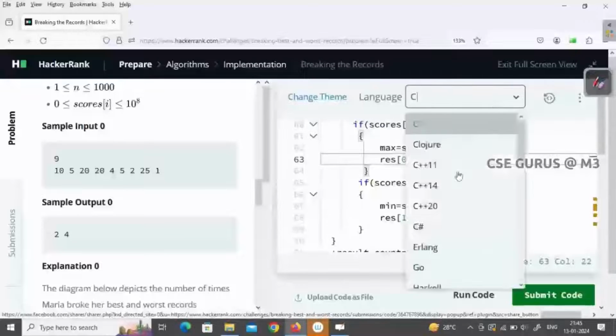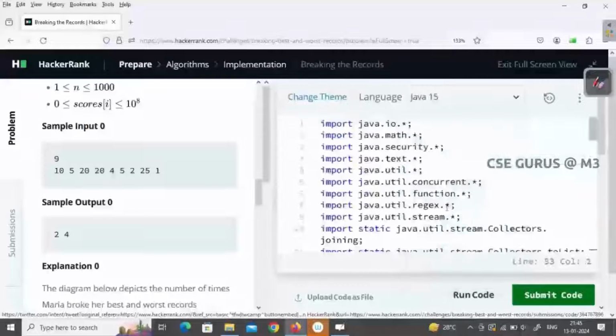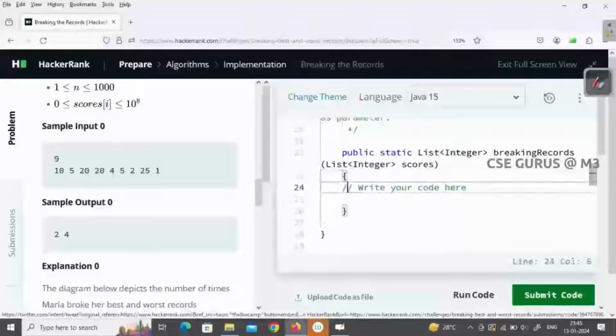Now going to the Java code. Here you have to take it as a list, and I am writing the answer here. Now you can see what variables I need. We need to store max and min, int max and min. At the same time I want to store the count, max count and min count, which start with 0. And finally I want to store it in the resultant list.